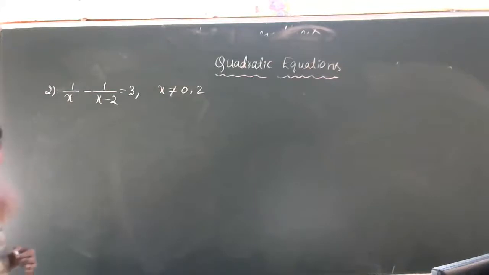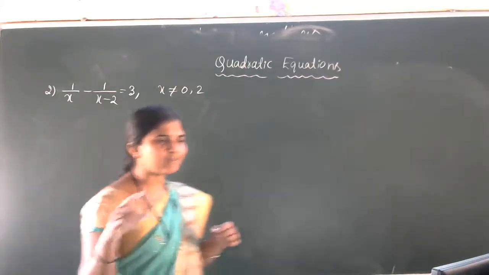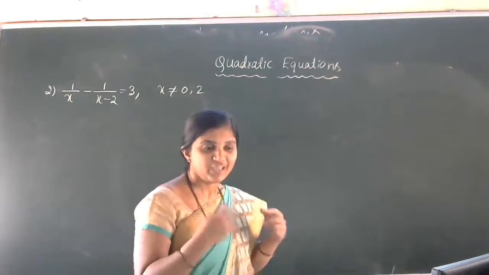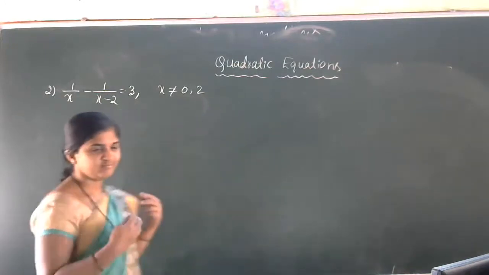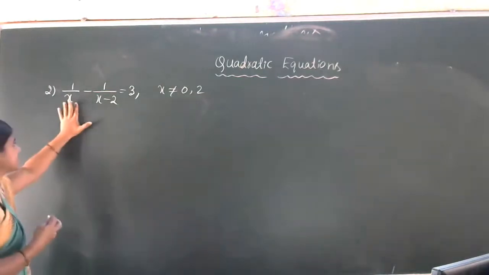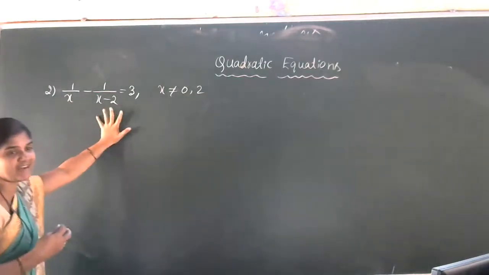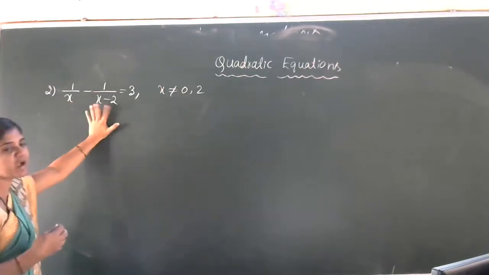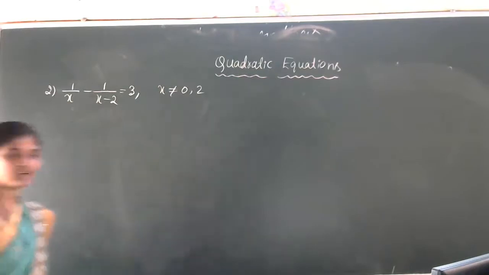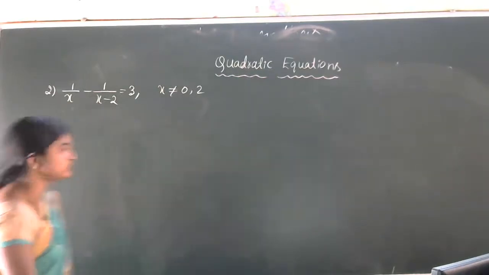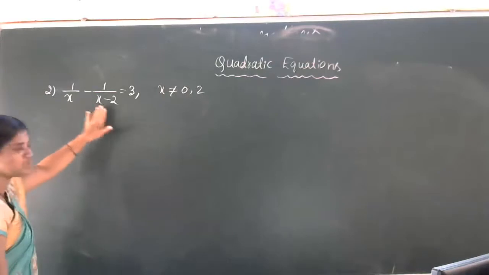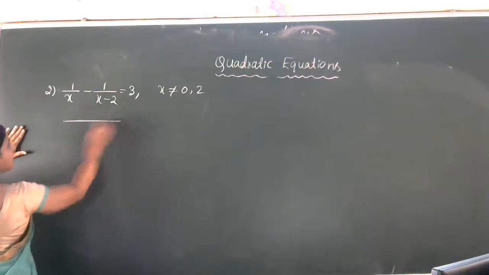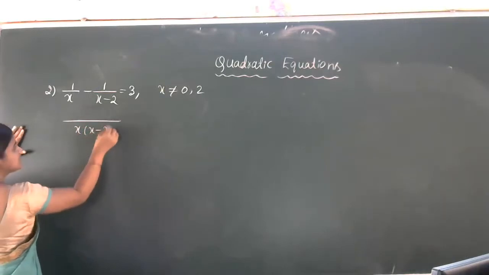Again, in the first problem what we did was multiply the whole equation by x to get the quadratic equation. Here, what do we have to do? The first fraction has denominator x, then x minus 2. We have to take the LCM. What is that LCM? x into x minus 2 is the LCM.